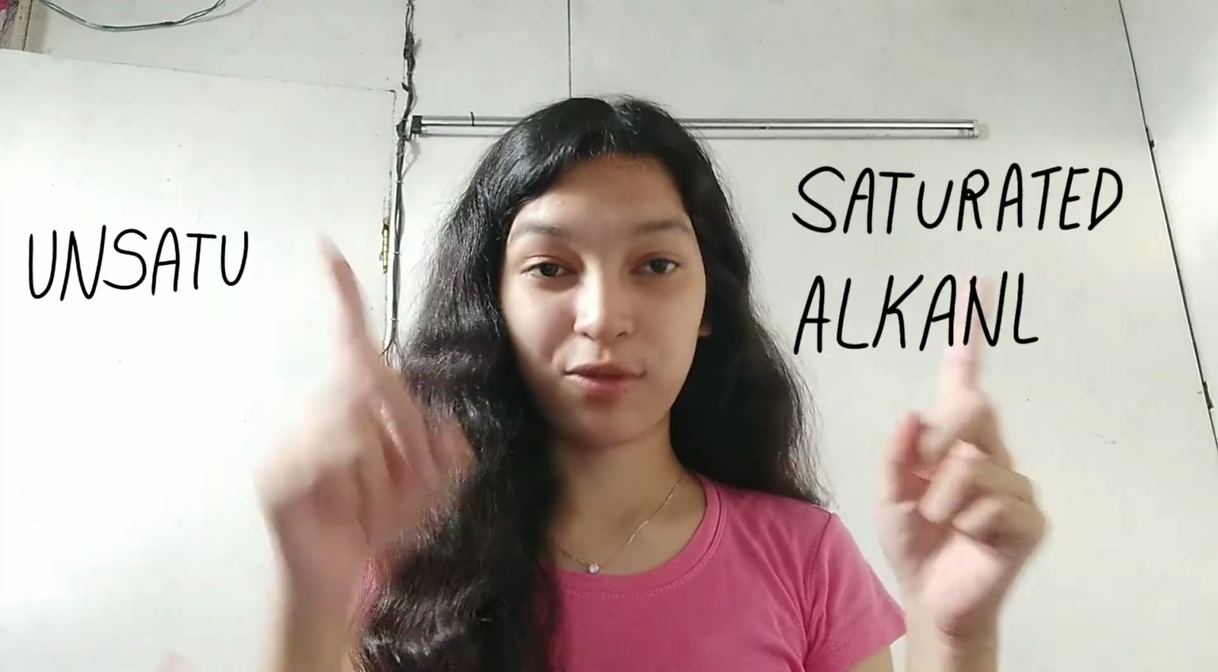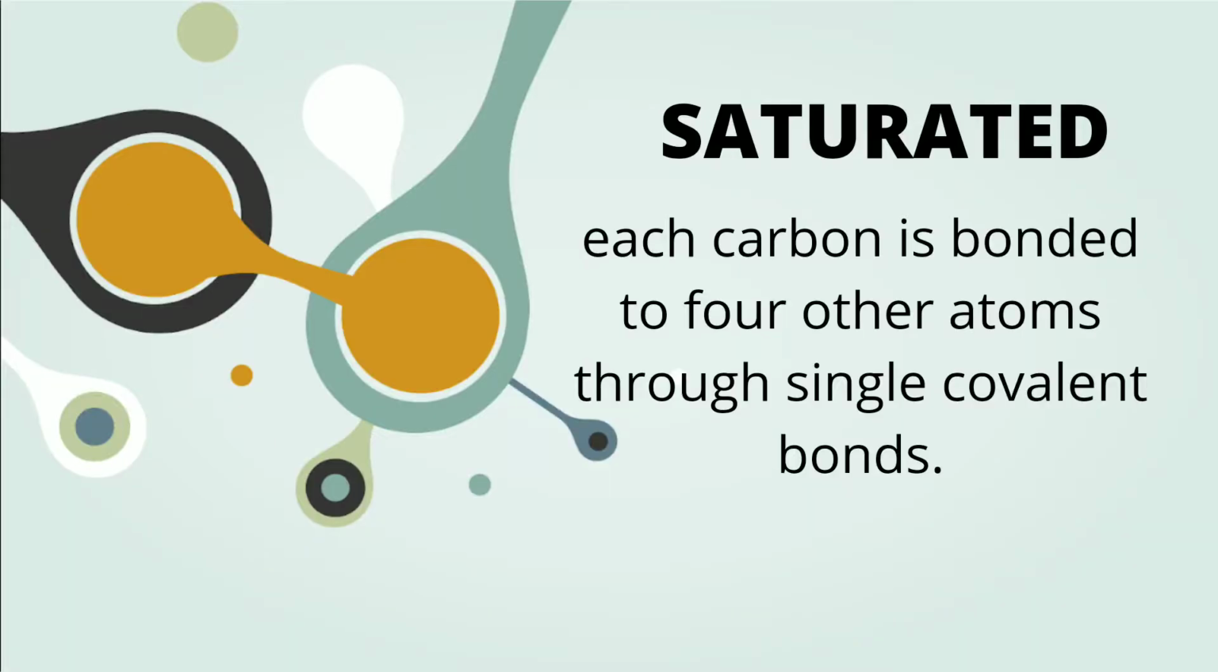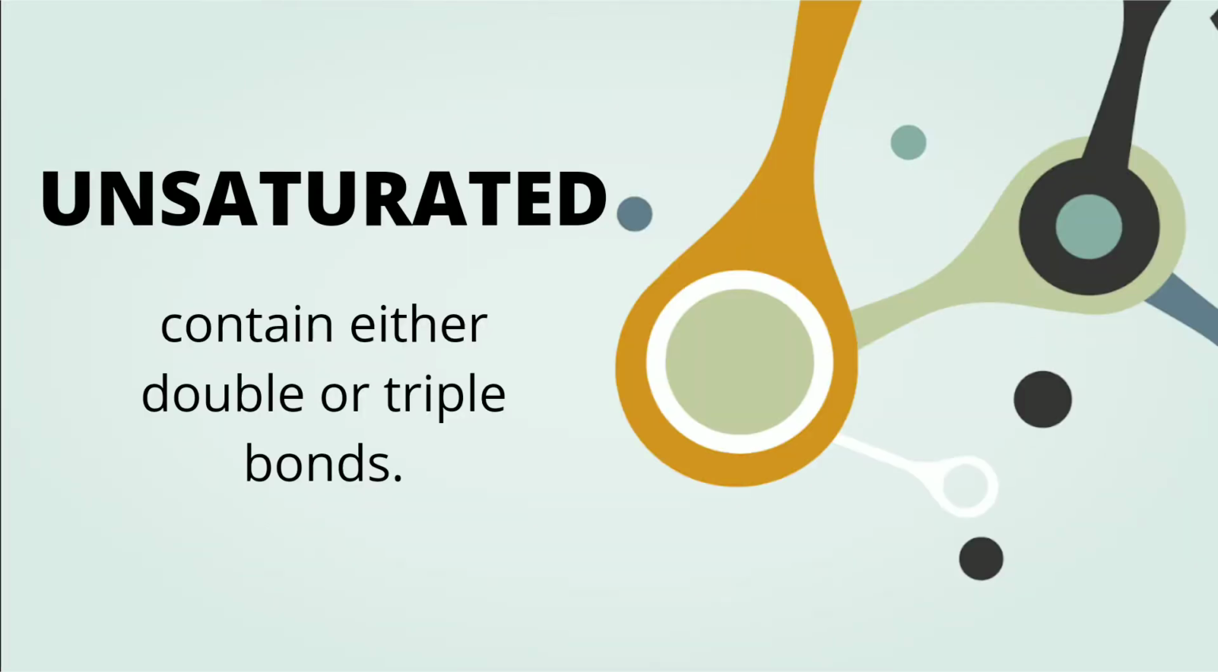There are different classes of aliphatic compounds: saturated and unsaturated. Saturated hydrocarbons means each carbon is bonded to four other atoms through single covalent bonds. On the other hand, unsaturated hydrocarbons contain either double or triple bonds. A single carbon atom can bond to form long chains or branch chains. In fact, carbon can form limitless different structures.